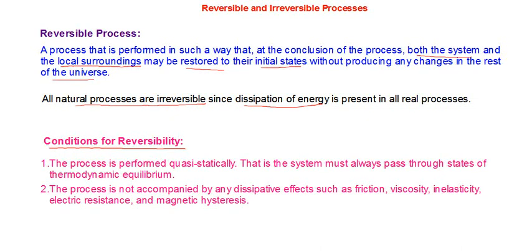One is that the process should be performed quasi-statically. You know the meaning of a quasi-static process from the very fundamental idea of thermodynamics. That is, the system must always be passing through states of thermodynamic equilibrium. Remember, it is thermodynamic equilibrium, which is a combination of thermal, chemical and mechanical equilibrium. The system is always very near to thermodynamic equilibrium. And the second one is that there should not be any dissipative effects such as friction, viscosity, inelasticity.